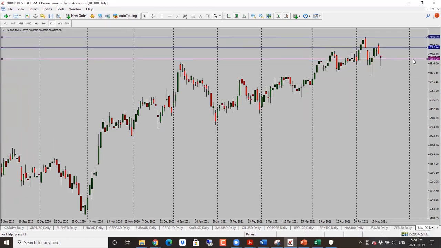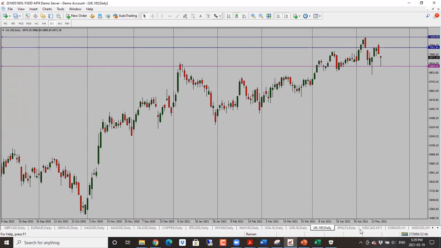FTSE, this one as well went right through our target here. Now bias is still bearish here, but again, keep in mind the large pin. These large pins can signal reversal, so we just have to be careful. Target here is 68.80, so bearish bias here for FTSE as well.